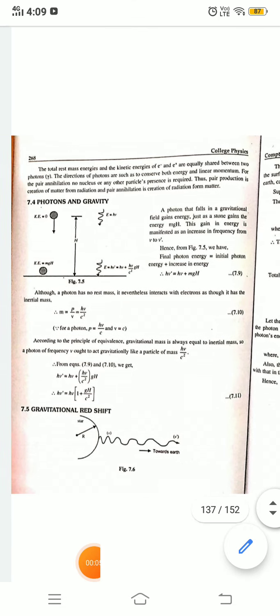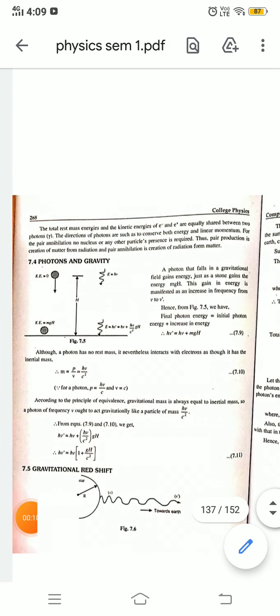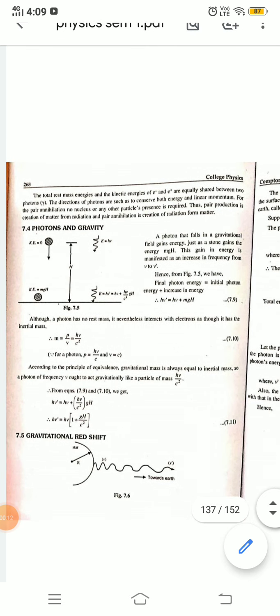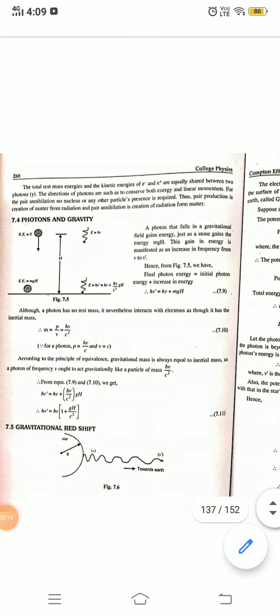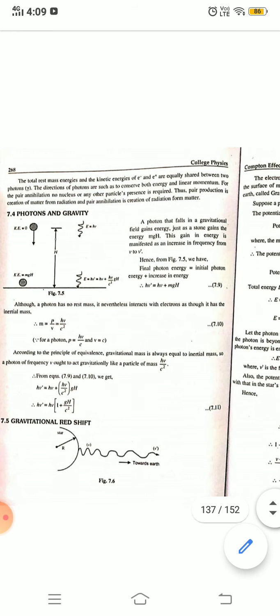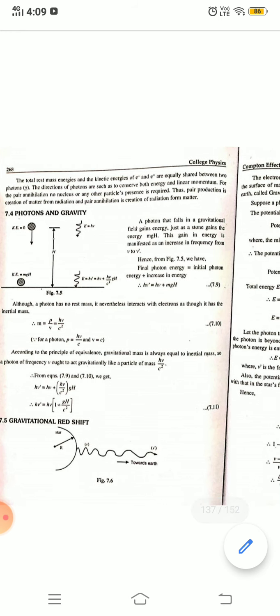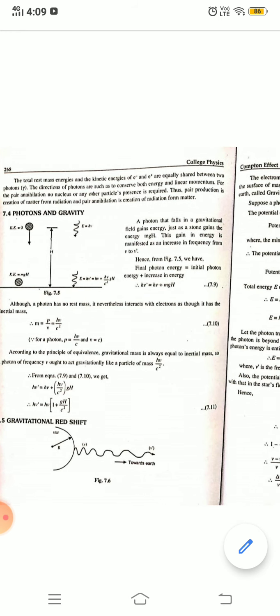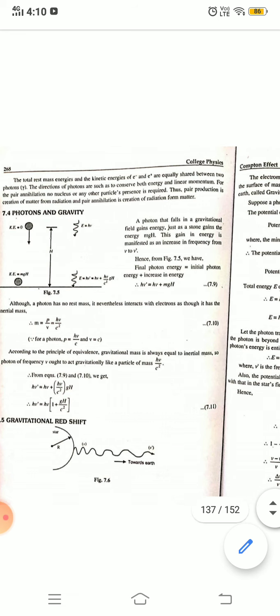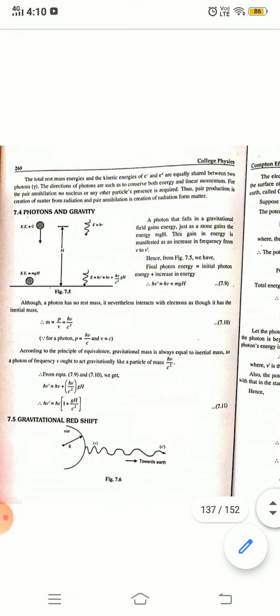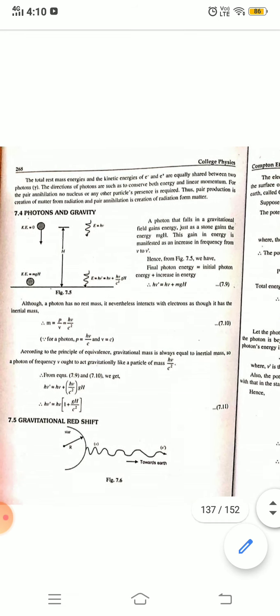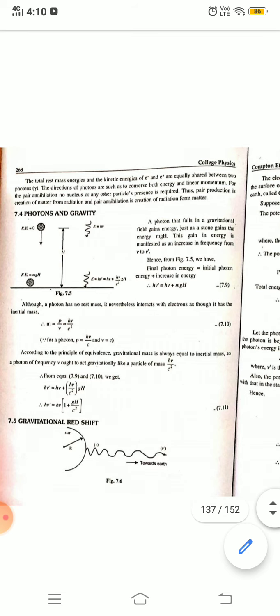Now we are talking about photons and gravity. A photon that falls in a gravitational field gains energy, just as a stone gains energy in falling. This gain in energy is manifested as an increase in frequency from nu to nu dash. Final photon energy equals initial photon energy plus the increase in energy: h nu dash is equal to h nu plus m g h.